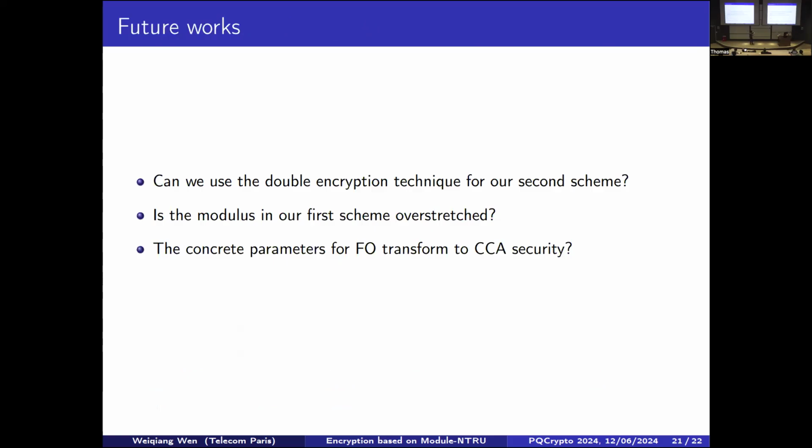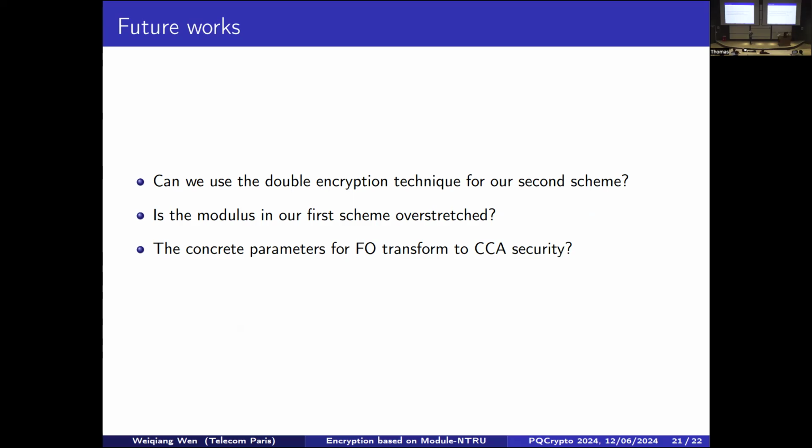And for future work, the first question is that in our second scheme, we use only the last slot, not all slots. So the other slots remain unused. Can we make use of that to apply a similar technique to double encryption to make our scheme even more compact? And the second question is about our first scheme.